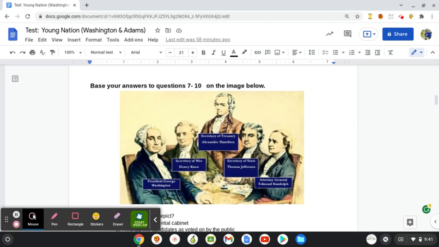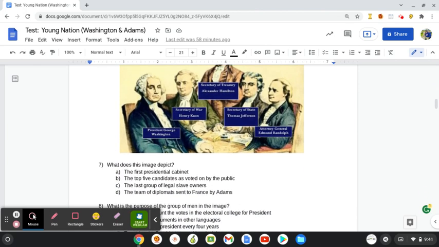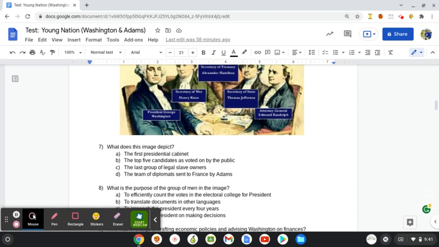Okay, for number 7 through 10, base it on this image below. What does this image depict? Is this the first presidential cabinet? Top 5 candidates as voted on by the public? The last group of legal slave owners? Or the team of diplomats sent to France by Adams?